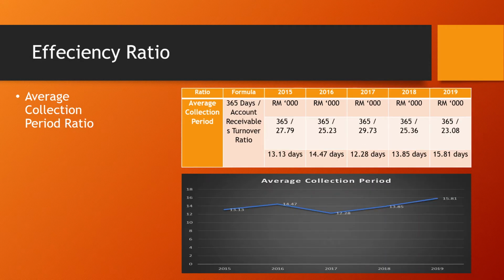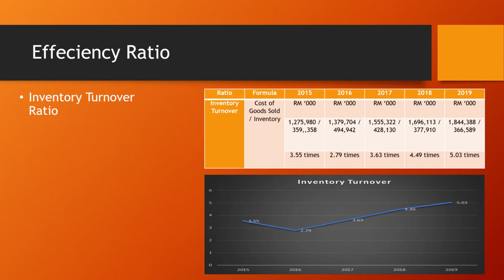But for the average collection period, it is still in a satisfactory performance as they manage to collect debts every year, especially in year 2017, which is the lowest at 12.28 days, and only a slight difference in 2019, which is the highest at 15.81 days.